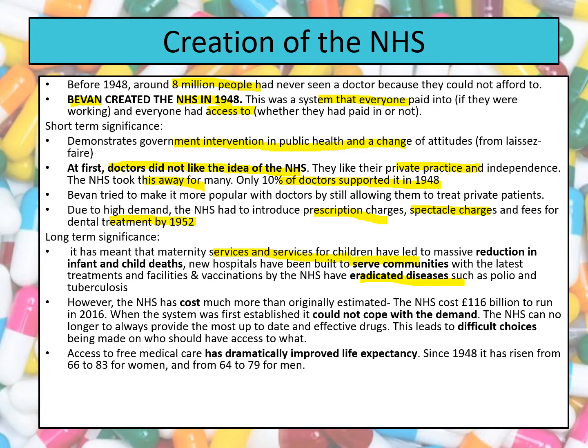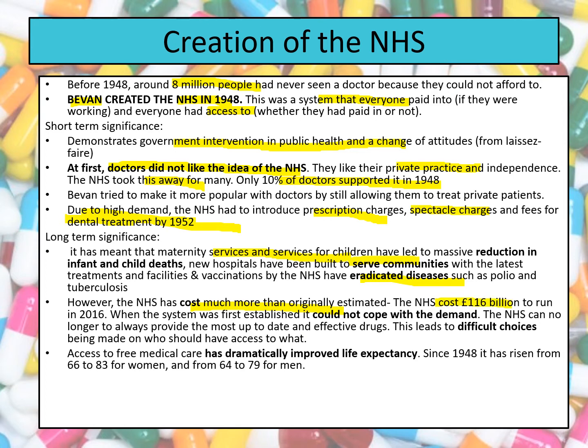However, despite the positives, it has actually cost a lot more than originally estimated. Remember, we talked about earlier that in the short-term, even by 1952, they were having to introduce fees. Well, the NHS has an enormous cost today, even greater than it did in the 1950s. For instance, in 2016, the NHS cost £116 billion to run.